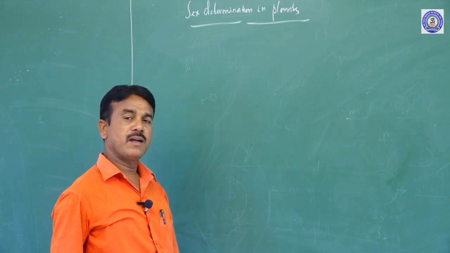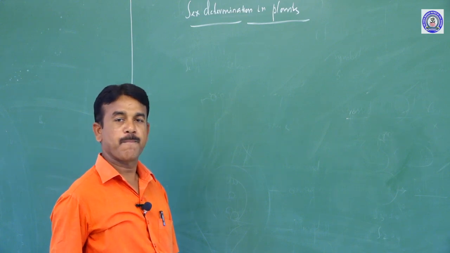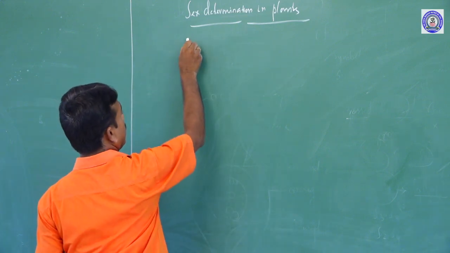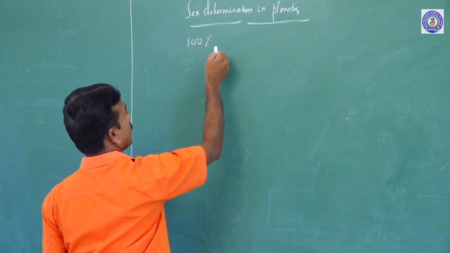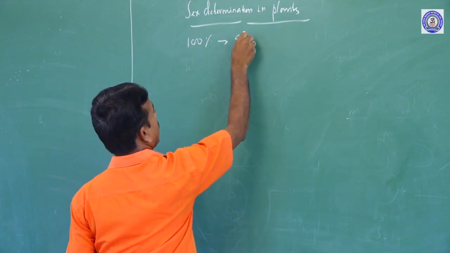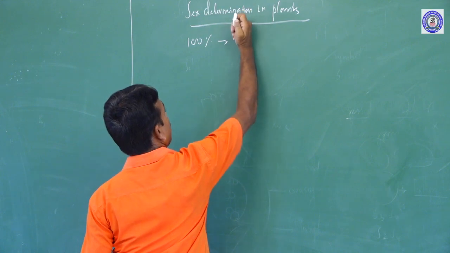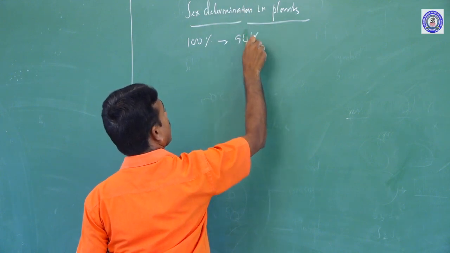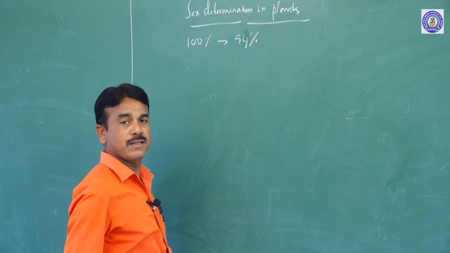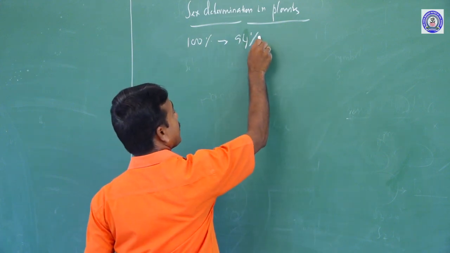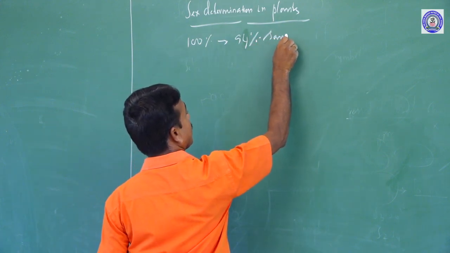Angiosperm plants are commonly called flowering plants. Out of 100%,